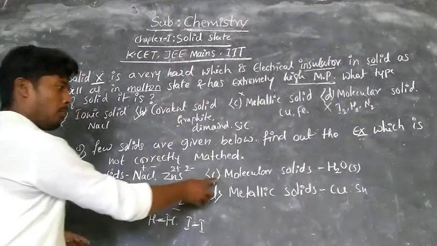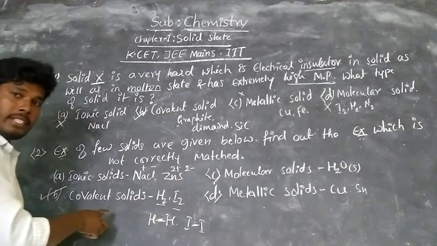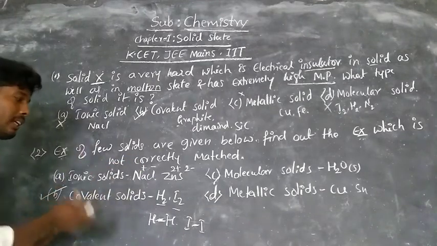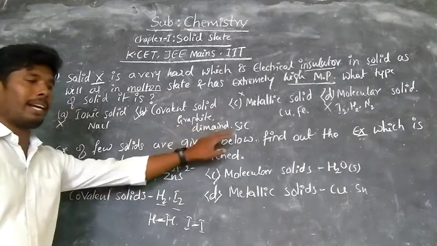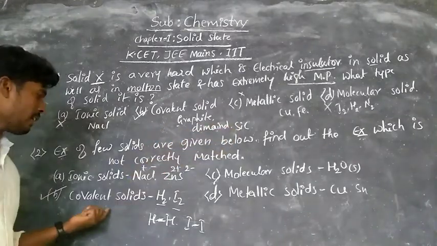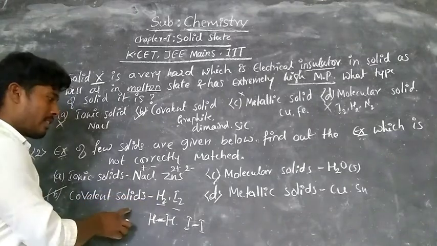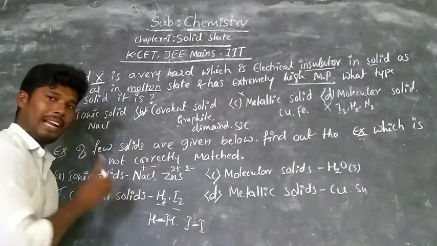These are the examples for molecular solids. Now coming to molecular solids, this is not matched. Hence here the right option is this one. The correct examples of covalent solids are graphite, diamond, silicon carbide. These two are not matching here. Therefore this is the wrong option, but for the question this is the right answer.